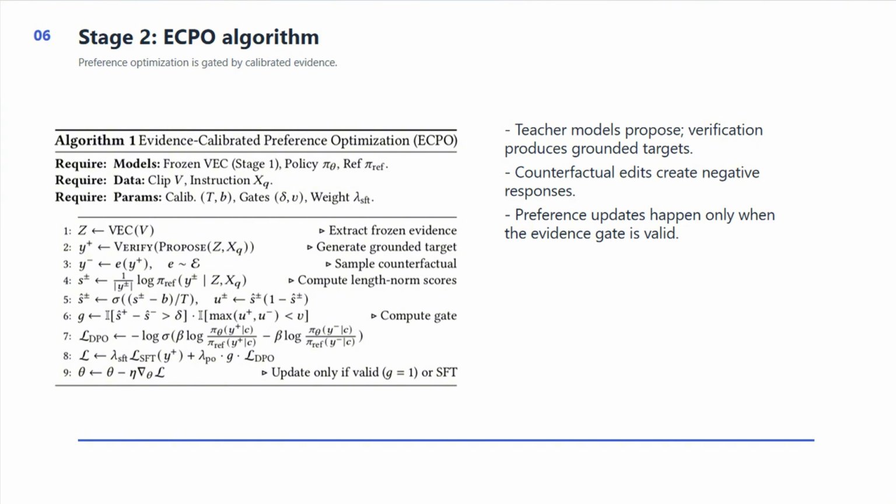Stage 2 is evidence collaborated preference optimization. Algorithm 1 first extracts frozen evidence tokens, then proposes and verifies a grounded package. A counterfactual negative response is created through a minimal factor edit. The model then computes evidence scores for both responses. The important step is the gate. The preference update is applied only when the positive response is clearly better supported and ambiguity is low.